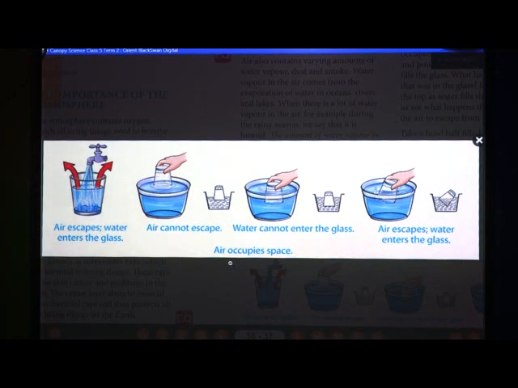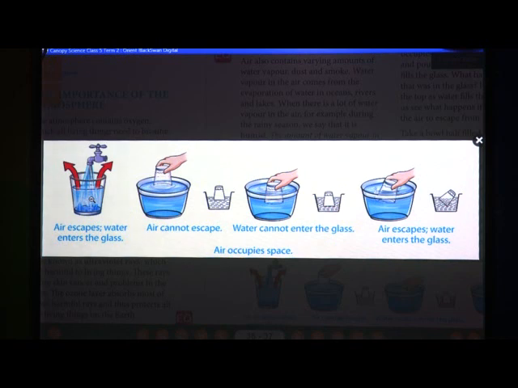So, here is an easy way to show that air occupies space. First of all, take an empty glass and pour water into it. Water easily fills the glass. And what happens to the air that was in the glass before pouring the water? There was air. Then what happens to this air in the glass? That air escapes from the top as water fills the glass.